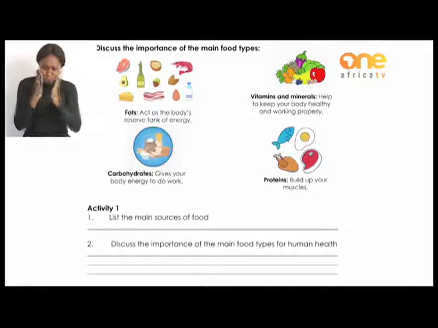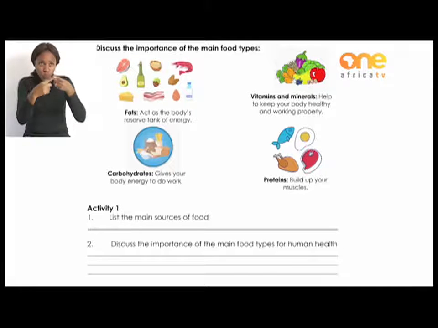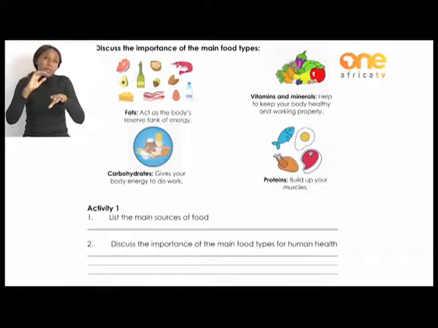It is important to remember that there are 2 types of carbohydrates. We have simple carbohydrates and complex carbohydrates. Simple carbohydrates are found in fruit, and we can also call them simple sugars. They give our bodies a fast supply of energy. And then we also have complex carbohydrates. Another word for that is starches, and we get that from vegetables like corn and potatoes. They give a slow supply of energy to our bodies.